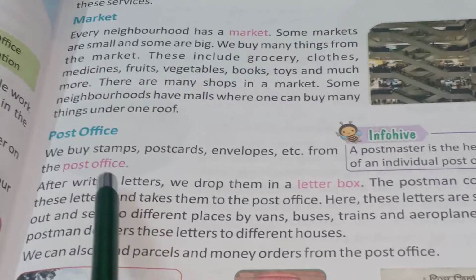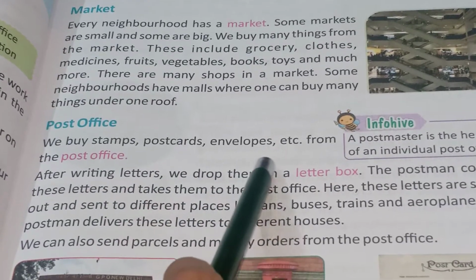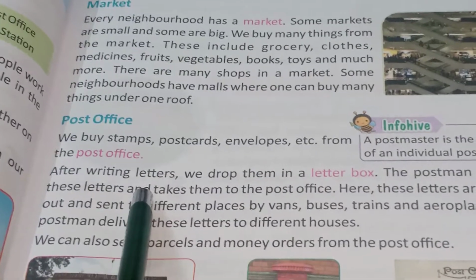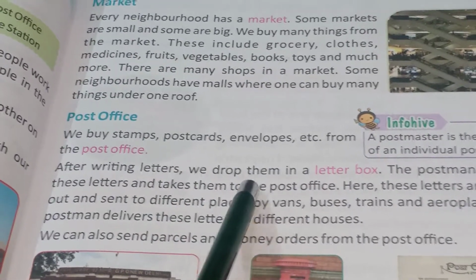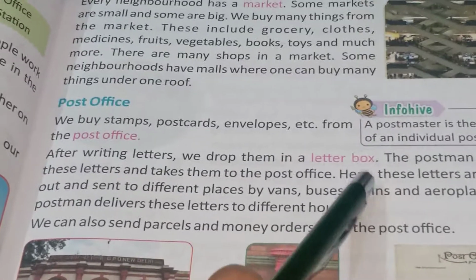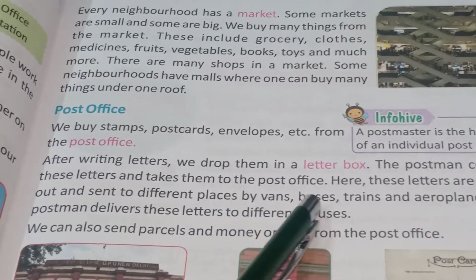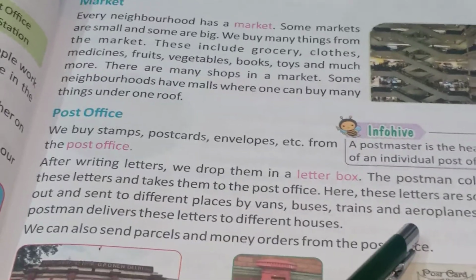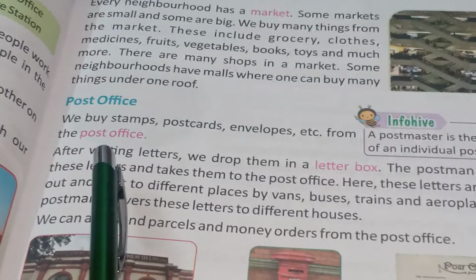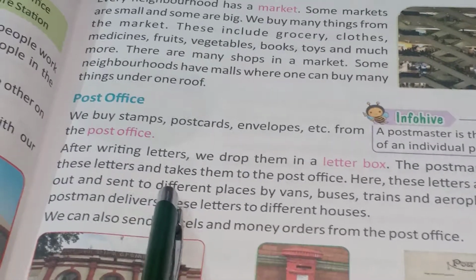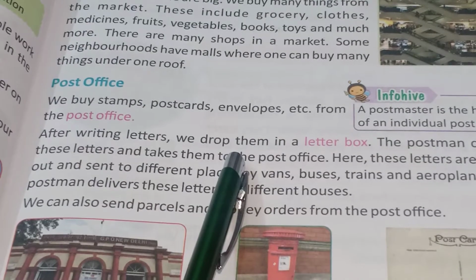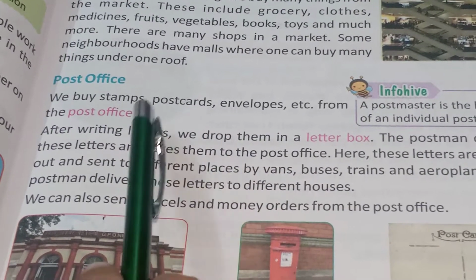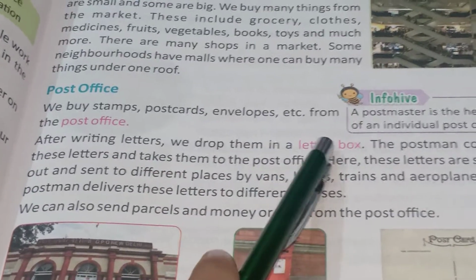Post office is a place from where you can buy stamps, postcards, envelopes, etc. As well as, after writing the letters, you can also drop them in a letter box. Then the postman collects those letters and takes them to different places through vans, buses, trains, and aeroplanes. So post office is not only used for sending letters to your friends and relatives, but it is also used to buy stamps, postcards, envelopes, and so on.